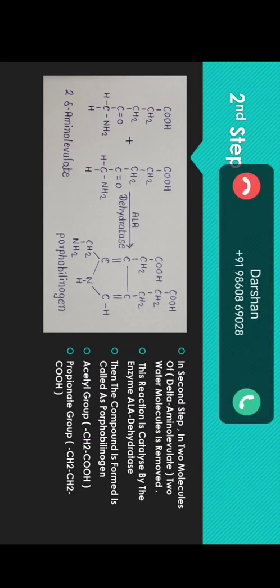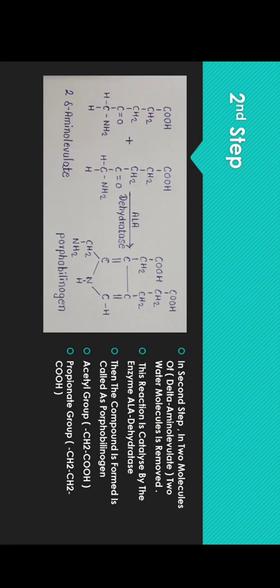This enzyme is required for making the structure of the porphobilinogen, and in this step, the two water molecules are removed by the ALA dehydratase enzyme, and the compound formed is called porphobilinogen.